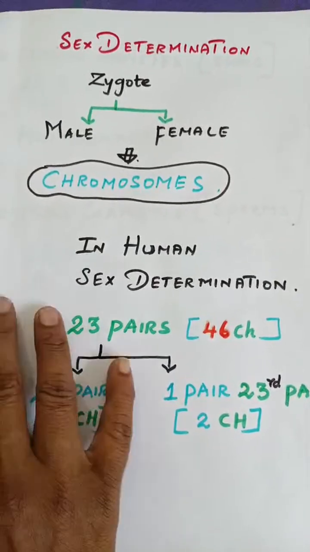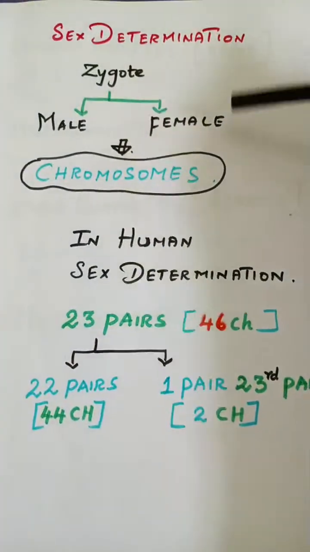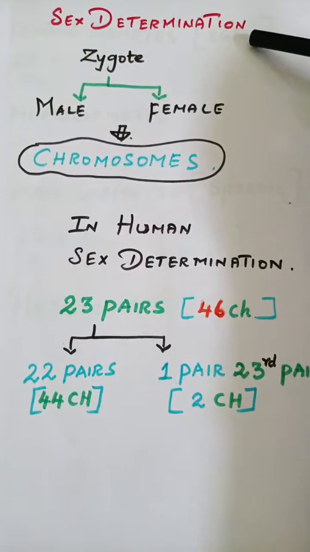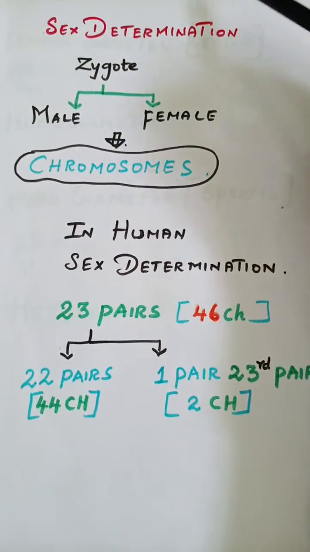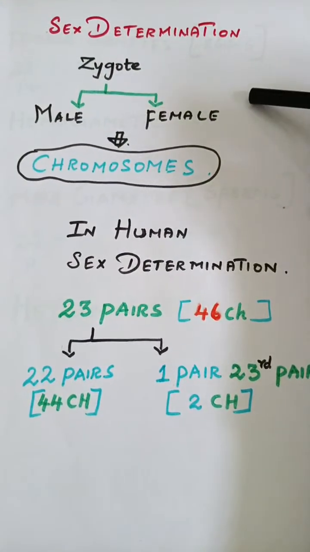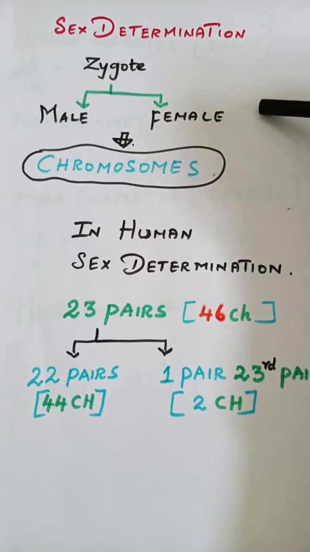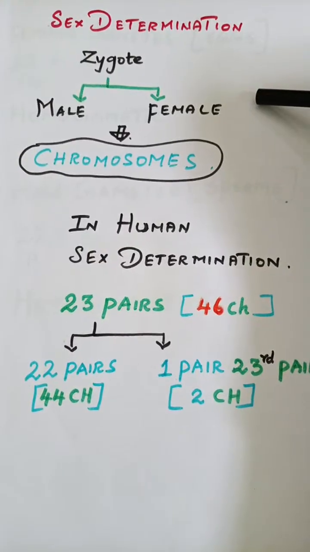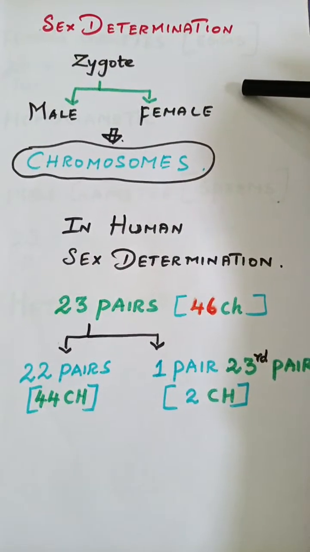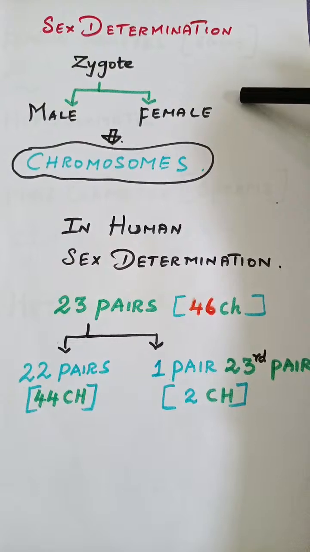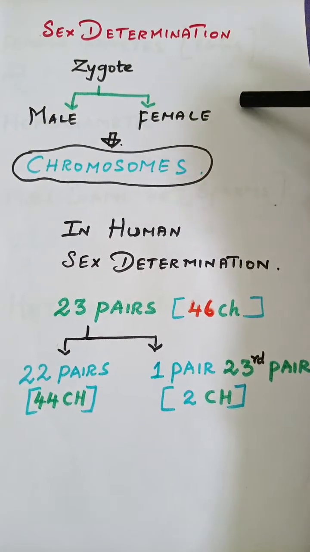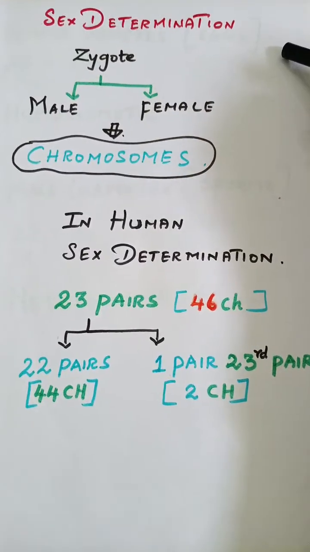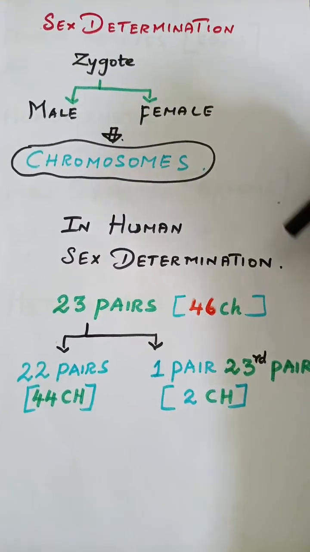By birth we say that a boy is born, or by birth we say a girl is born, yes, in our families. How is this determined? What plays a major role in determining whether the child is a boy or a girl? That we are going to see in this session.